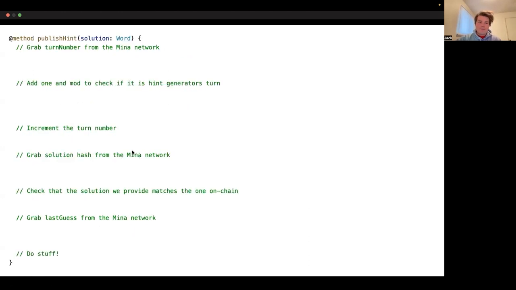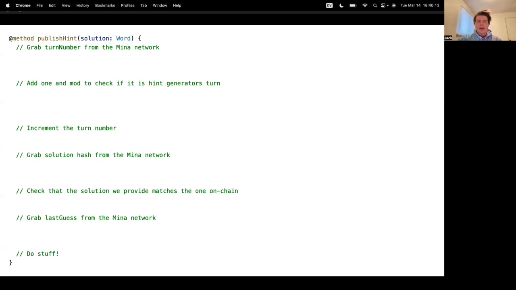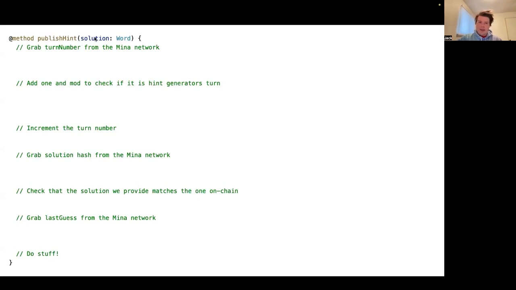Pretty simple. Now, when it comes time for the hint generator to create a hint, we want to be able to prove that they're creating a valid hint. But we want to be able to prove this without them disclosing the secret word that they have decided on as the solution to the game. And so the first part of this code, we'll do the same thing we did last time.